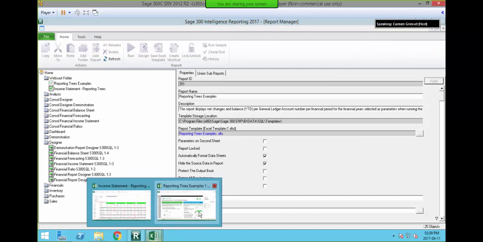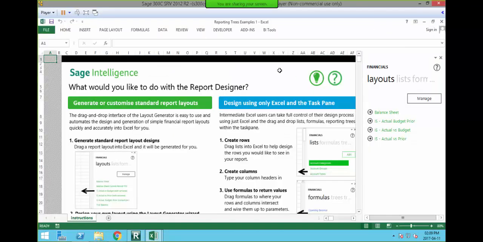Okay, so why is this report so special? Using reporting trees and the in-memory, which is basically the data that's been loaded into your computer when you open up the Excel workbook, it allows you to then change the filter of your report and have your layouts automatically update for you.